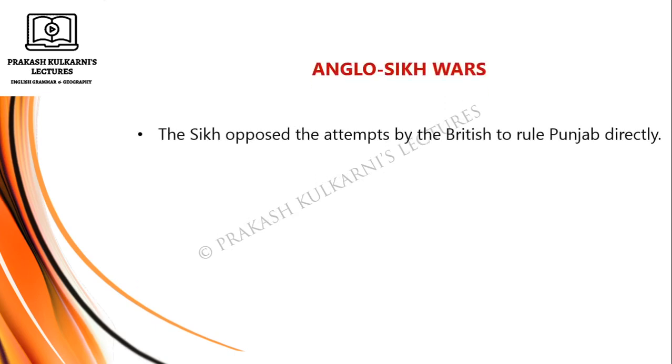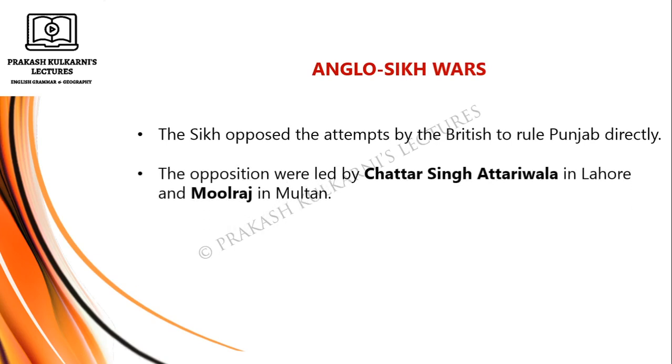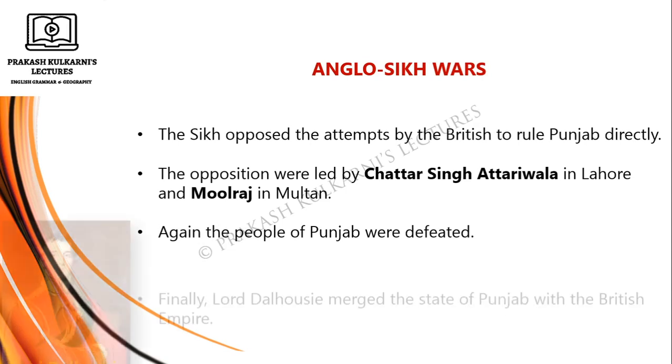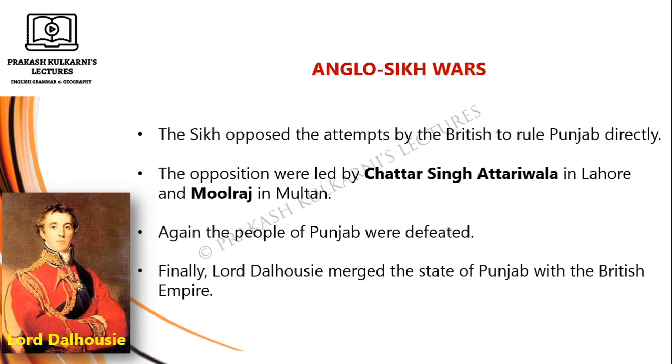The Sikhs opposed the attempts by the British to rule Punjab directly. The oppositions were led by Chattar Singh Atriwala in Lahore and Mulraj in Multan. Again, the people of Punjab were defeated. Finally, Lord Dalhousie merged the state of Punjab with the British Empire.